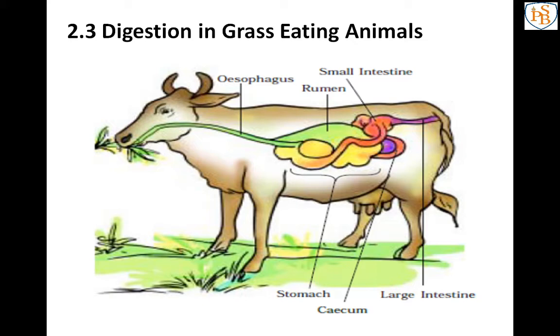Now here we are going to learn the digestion in grass eating animals. Before that, I want to ask one question. When we are observing our surroundings, have you observed that the buffaloes or the cows are always chewing, continuously chewing the food? Why? Are they eating, or just directly swallowing the food? What is happening in these grass eating animals?